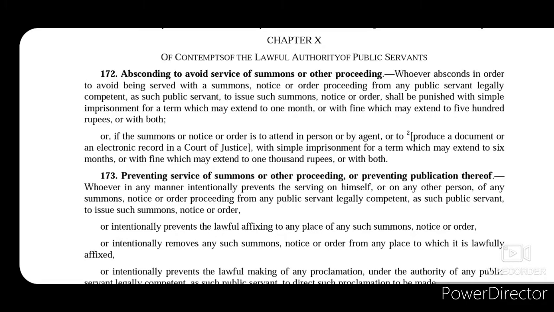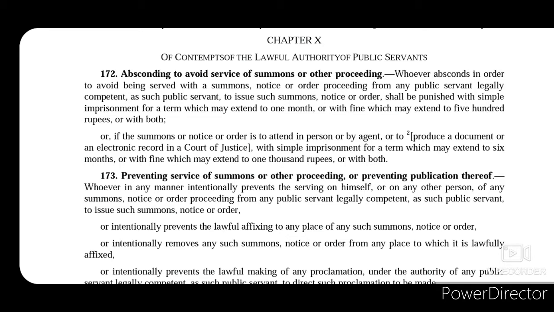So today we are going to discuss Chapter 10 that talks about contempts of the lawful authority of public servants. This chapter basically focuses on the public servants whose lawful authority is to perform a certain act, and the contempt from such lawful authority. Now the offences that are covered by this chapter may conveniently be divided under the following 6 heads. So what are the 6 heads?